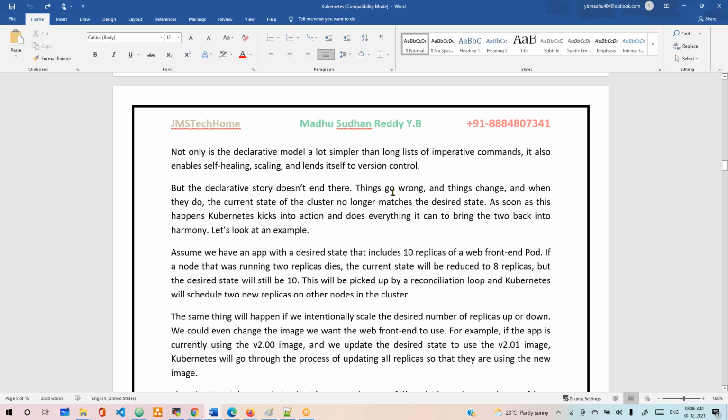But the declarative story does not end here. Things go wrong. Things change when they do, and the current state of the cluster no longer matches the desired state. As soon as that happens, Kubernetes kicks into action and does everything it can to bring the two back into harmony.